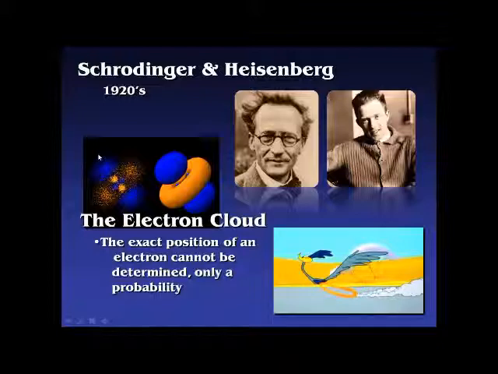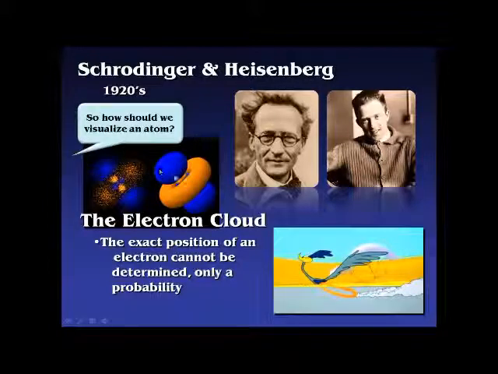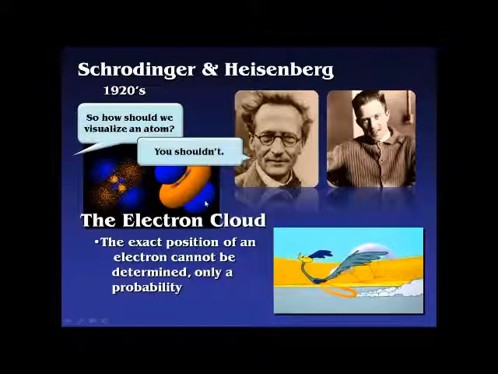And so people would ask, how should we visualize an atom? Is it an orange donut with a blue barbell stuck through the middle of it? No. How should you visualize an atom? These guys basically said you shouldn't. You can't really visualize what an atom really looks like. It just is impossible for us to really visualize this electron cloud. It's really more of a probability, which is kind of tough to handle for us as humans. We like to have certainty, but these guys were all about the fact that it's fairly uncertain. We can predict how it behaves with very high precision, but we can't really visualize what this thing should look like.